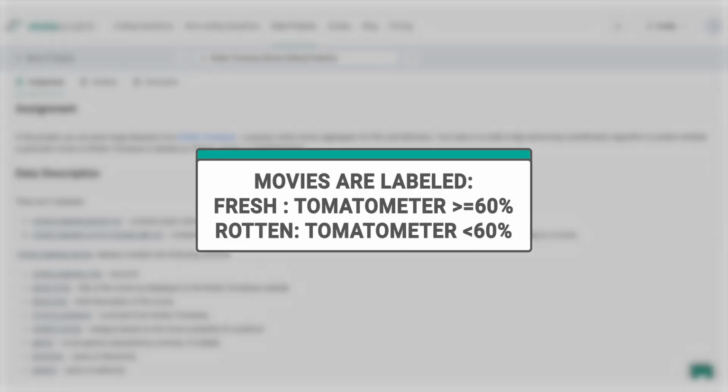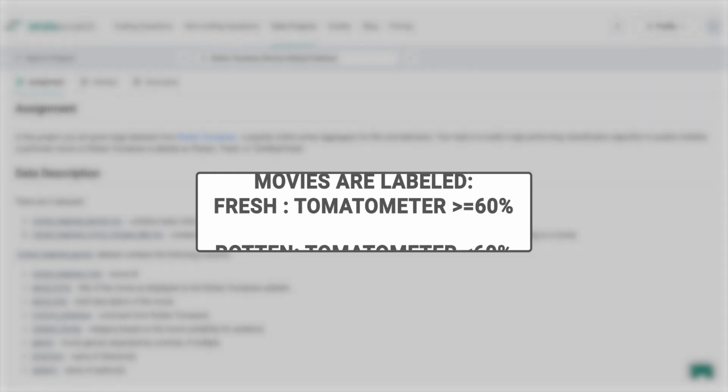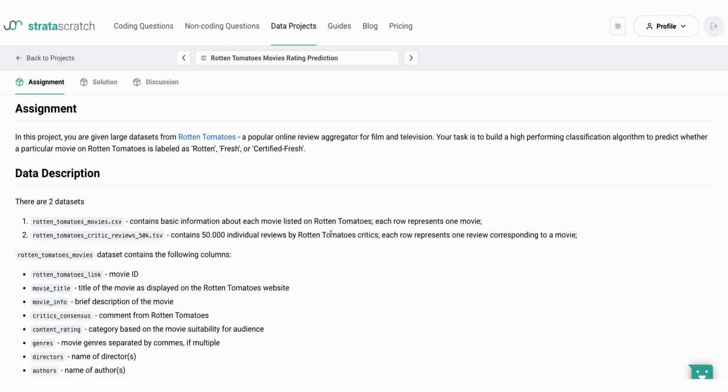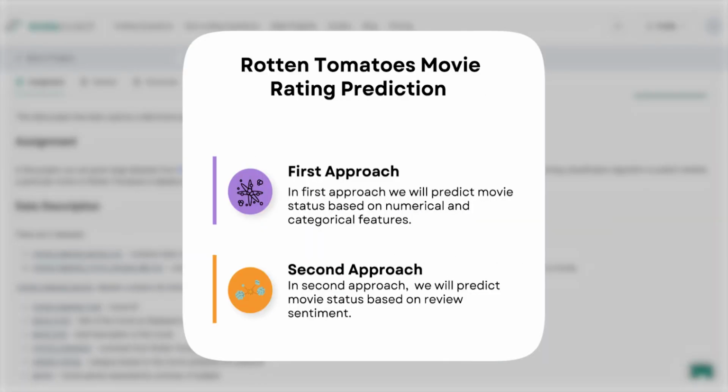A movie is considered fresh if it has a Tomato Meter score of at least 60%, while anything below that is labeled as rotten. Certified fresh is a special distinction given to high-quality films that have a steady score and meet specific criteria. In this series, we will explore two different approaches to predicting movie ratings on Rotten Tomatoes to build models that can evaluate a movie's status as rotten or fresh based on different features.